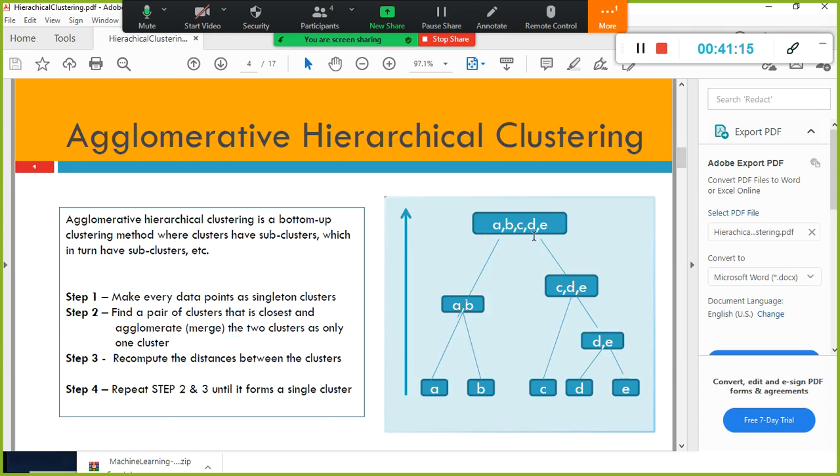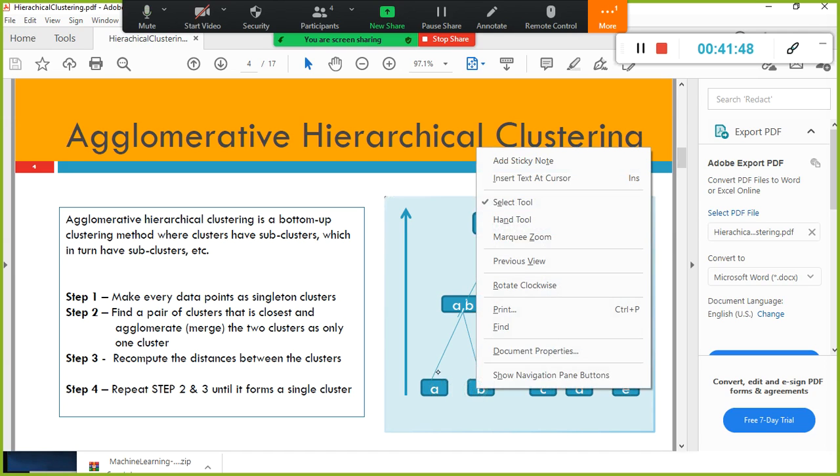First, you need to create pairs. In hierarchical clustering, it considers each and every data point as a singleton cluster. The second step creates pairs based on the proximity of the observations. So A, B, C, D, E are each considered a singleton cluster, and the next step is to find out whether A and B are close by.